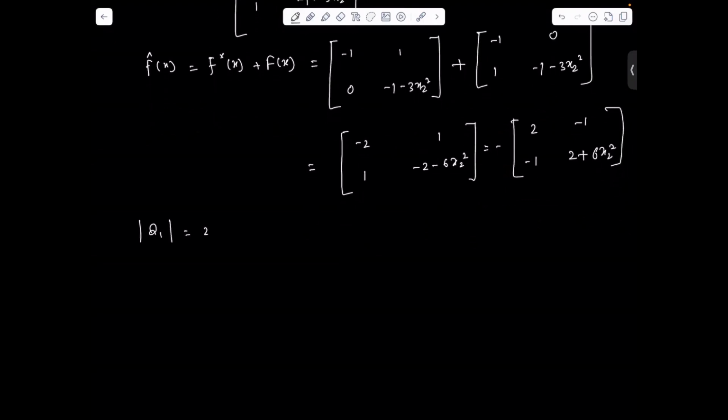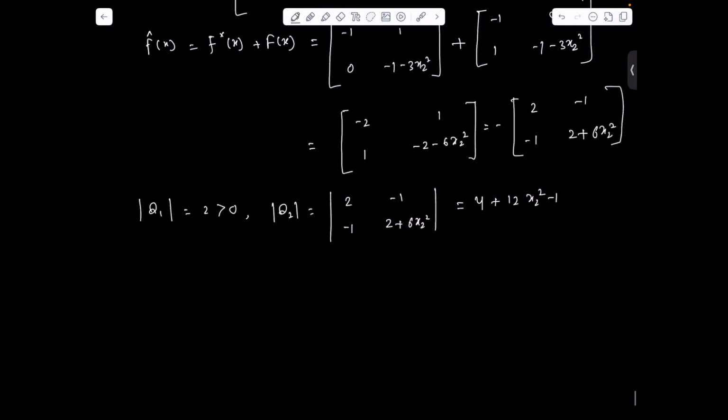So it is 2, this is positive, and q2, we can find the determinant of 2, minus 1, minus 1, 2 plus 6 x2 square. From this we can write 4 plus 12 x2 square minus 1, or 12 x2 square plus 3.